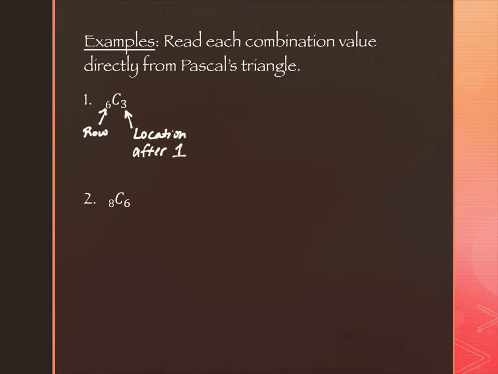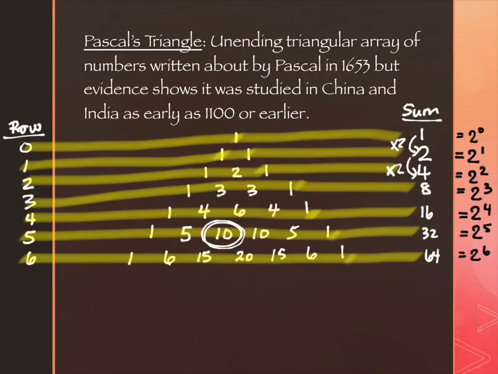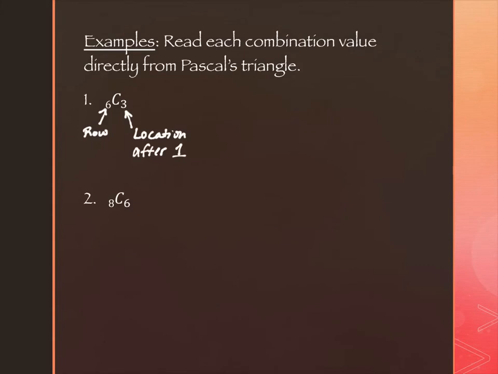So we never count the first 1 in my number columns. We have to start counting after that. So this should be row 6, and it's the third value after 1. So row 6, I'm on my last row. This is the first value after 1, the second value after 1, the third value after 1. The value should be 20. So over here, this is simply 20. We could just do the math to prove that. You could do the math to prove that, exactly, if you wanted to confirm it in another way.